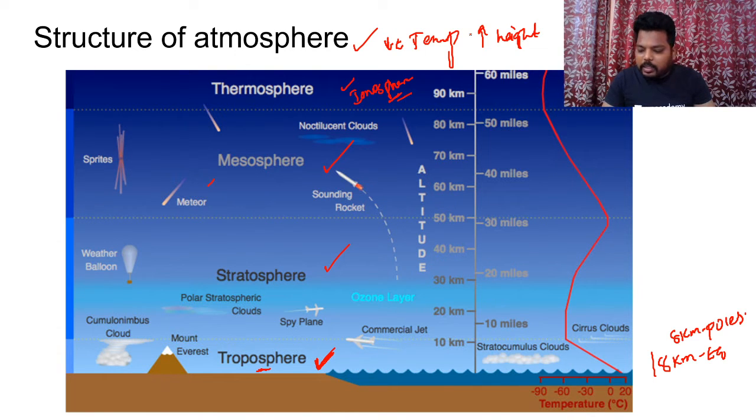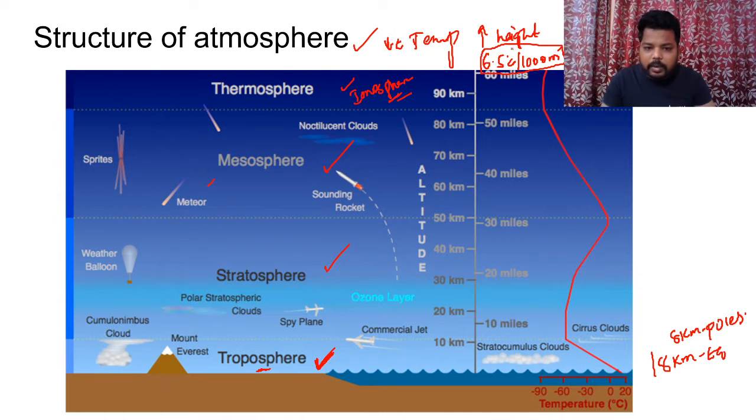Please do remember this particular point. Hence, why we would be having decrease of temperature is, as the air density reduces, there would be no air to trap the heat. Hence we would be having decreasing of temperature. Whenever we calculate, this decrease in temperature also happens at a certain rate, that is, 6.5 degrees centigrade for every 1000 meters. So temperature decreases at 6.5 degrees centigrade for every 1000 meters.